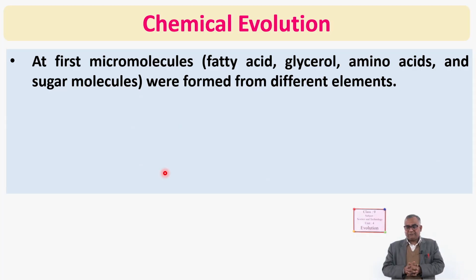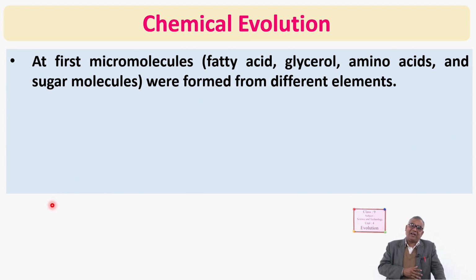You have understood up to here? Yes, we discussed three theories about the origin of organisms on the earth: the theory of special creation, the theory of spontaneous generation, and the modern concept of origin of life, about which we are discussing. So what is chemical evolution? Let's see. Chemical evolution says that the present complex organisms are also formed by the same matter which is found in any other matter. That means atoms, molecules.